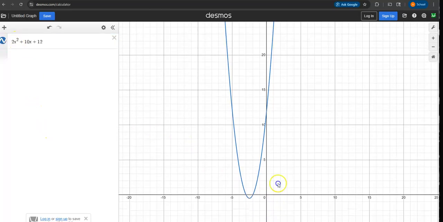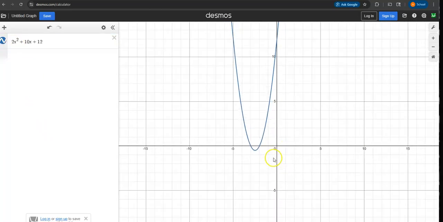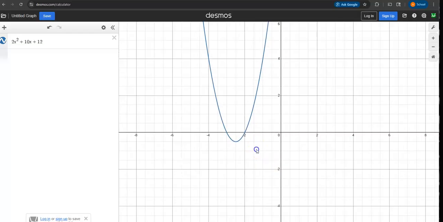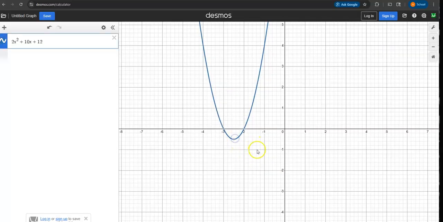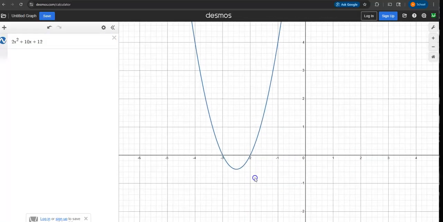All right, so I'm going to use Desmos just because it's easier to look at our graph. And so if you look at your graph here, you can see that our parabola does cross the x-axis at negative 2. So I'm going to click anywhere on this graph and it shows me it's negative 2 and negative 3. So it does cross in 2 different places, and those numbers are correct.